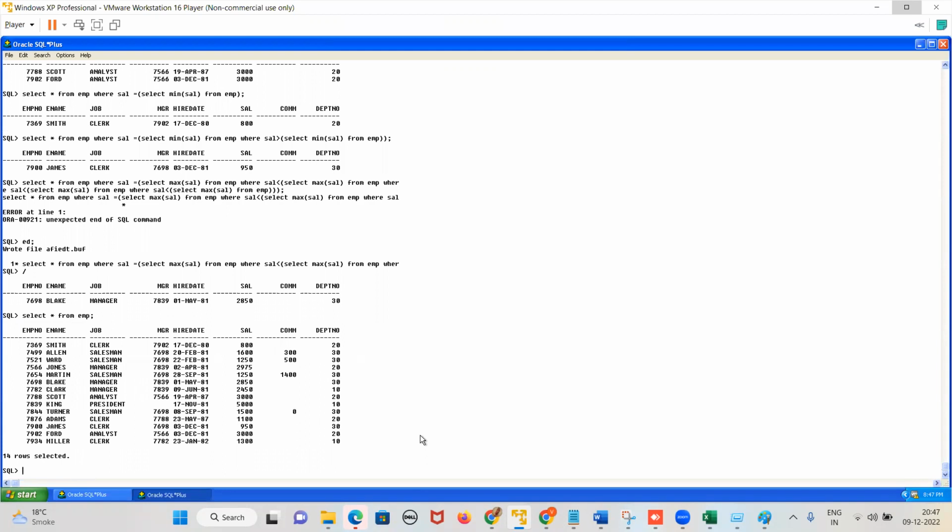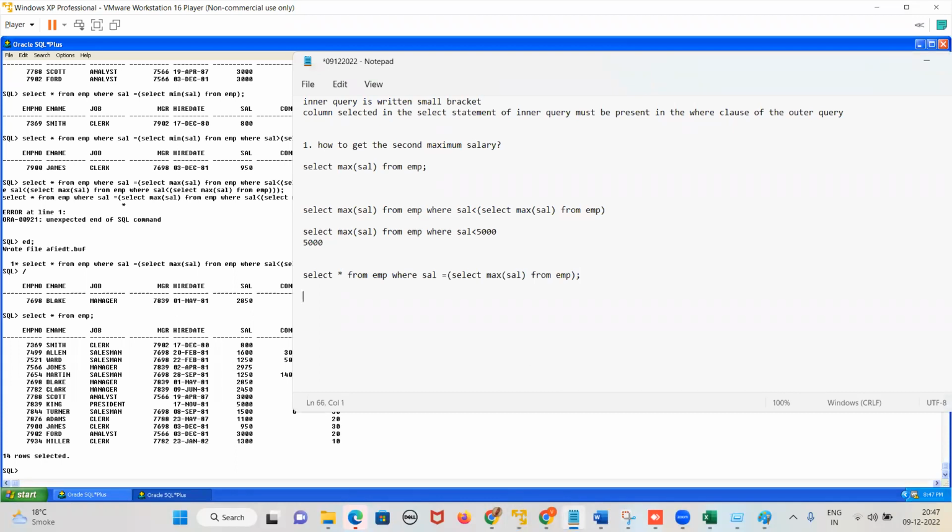So I want the employee whose salary equals the average salary of department number 10. So how can I write the query? The query is nothing, think on the query.